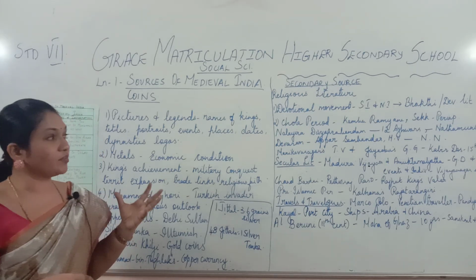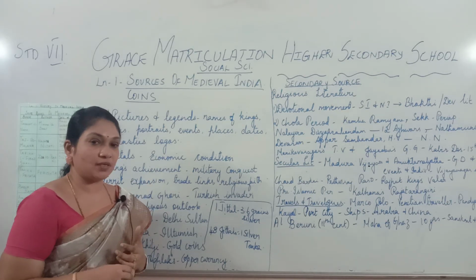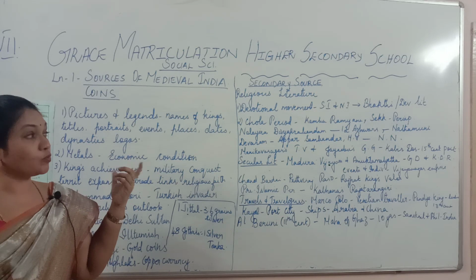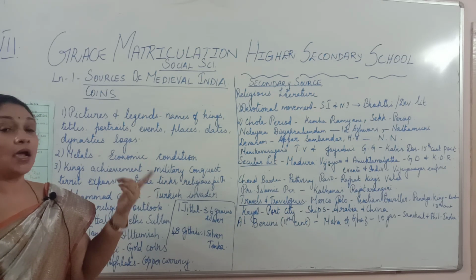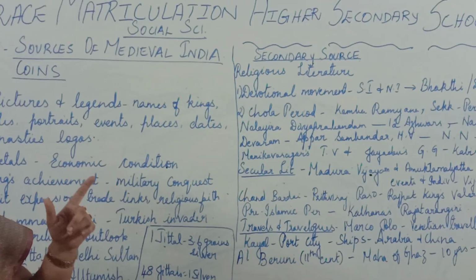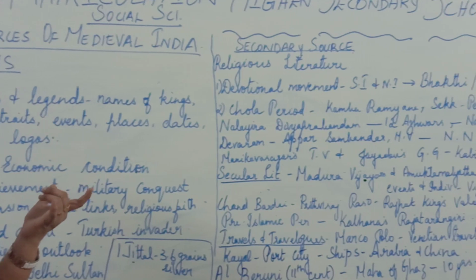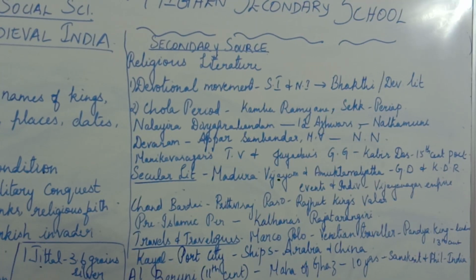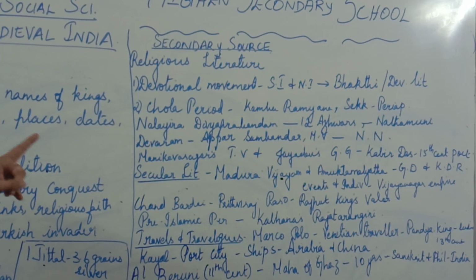In secondary sources, first you have the religious literature. You see the devotional movement during that time. The devotional movement in South India and North India led to the Bhakti or devotional literature. During medieval India, there were a lot of devotional movements, in South India as well as North India. Because of that, it led to the writings of Bhakti and devotional literature.